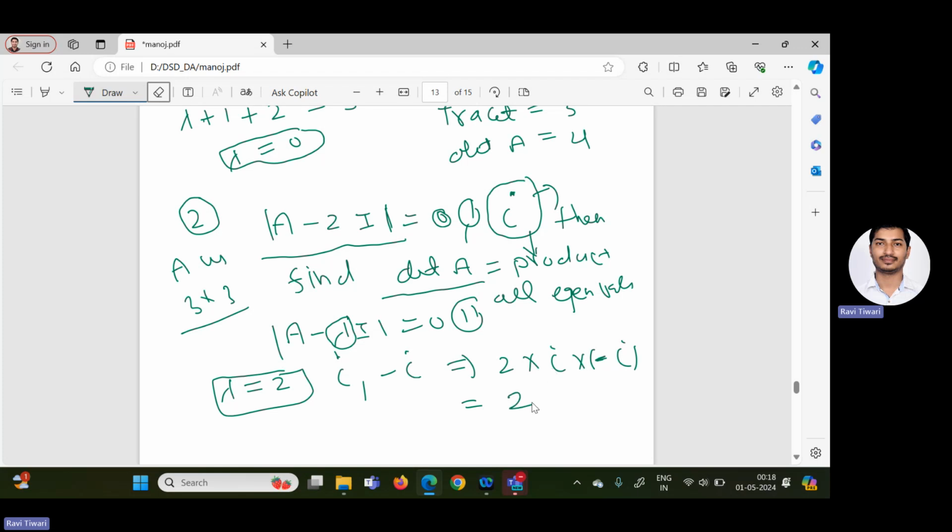So by using the properties of eigenvalues and eigenvectors, we can solve some questions. This type of question will be asked in the GATE exam or any other competitive exam. They will give you one eigenvalue, and they will give you the trace and the determinant. So by using these properties, we can calculate the remaining eigenvalues.